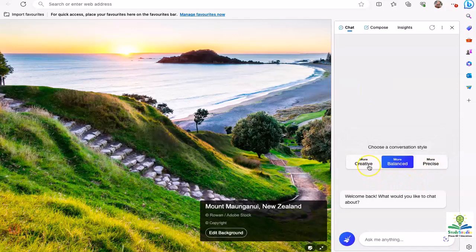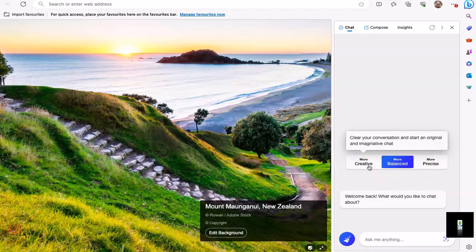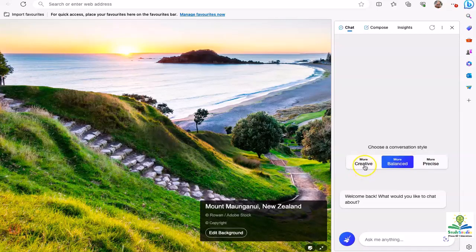So if I want to write something fictional like a storybook, then more creative would make more sense because I want the model to act as a creative and give me unique, curious ideas. On the other hand, if I'm working with factual data and I want it to be very, very precise in its answers, I would prefer working with a more precise model. So just the basic three different options are available. Usually balanced works out the best.